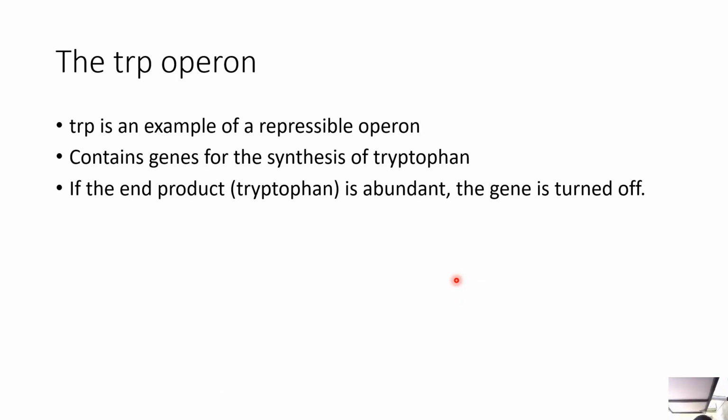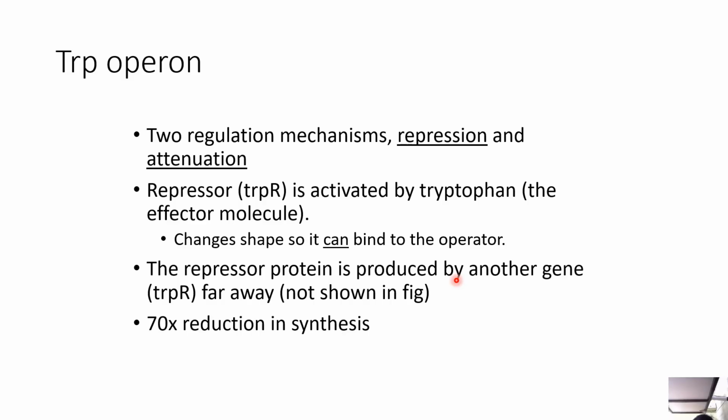Northern blot. We are not discussing the TRP operon in detail; that is basically two regulatory systems, repression and attenuation. Repressor is activated by tryptophan. The effector molecule changes shape so it can bind to the operator. The repressor protein is produced by another gene far away, giving a 70-fold reduction in synthesis.